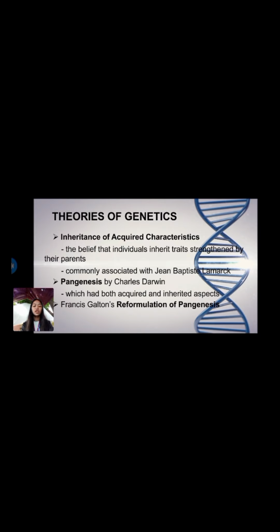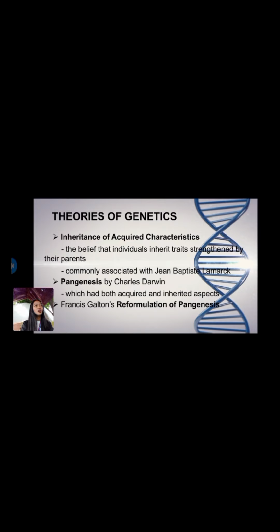The experiences of individuals do not affect the genes they pass to their children. This theory, inheritance of acquired characteristics, is no longer considered true. The experience of the parents does not affect the genes that they pass on to their children.